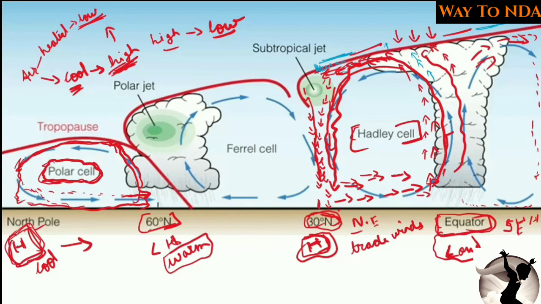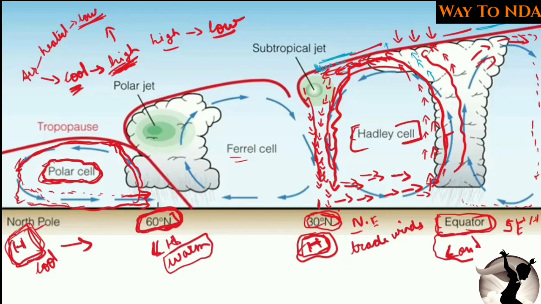But what about the Ferrel cell? As the high pressure area is created at 30-degree north, at the 60-degree north you will find that the low pressure area is created, as the air is warm. And we know that air flows from high pressure to low pressure.